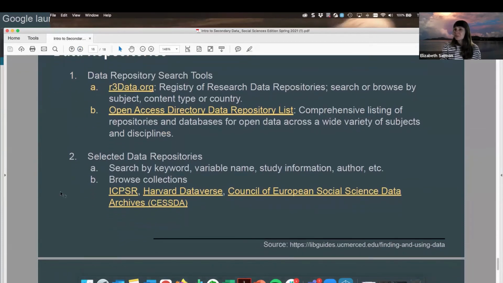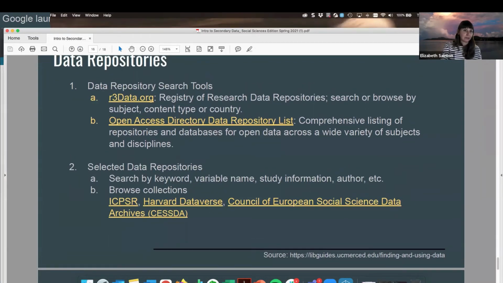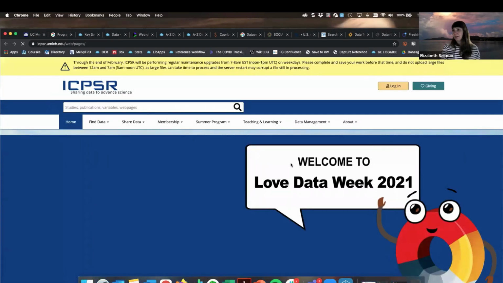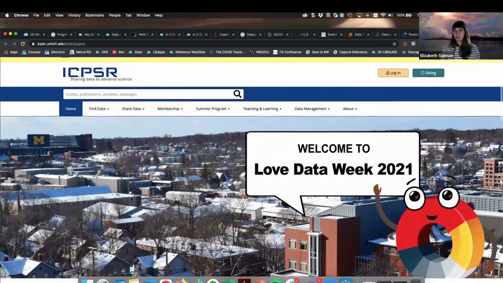And so to wrap up, we have about 15 minutes left. What I would like to do is spend a tiny bit of time in some more specific repositories. And so I had mentioned ICPSR a few times. This is a repository that is, I think it's considered the world's largest repository for political and social sciences data.